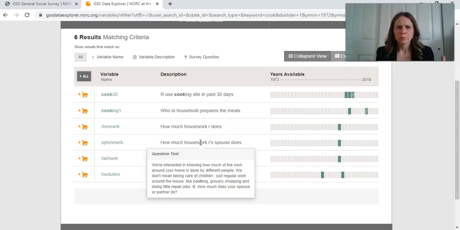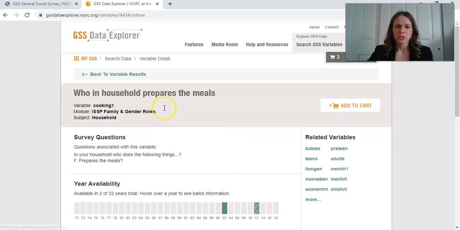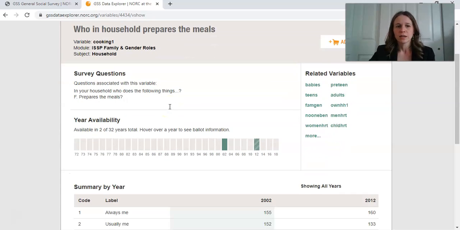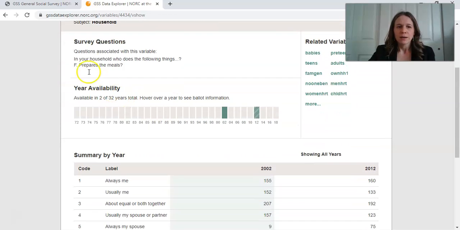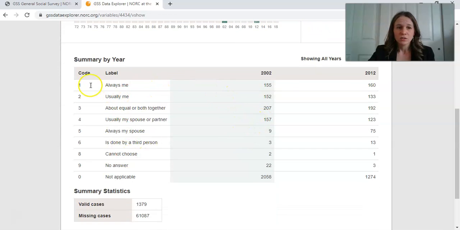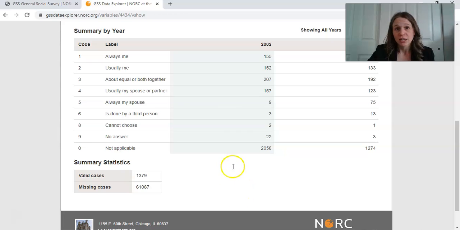I would recommend whatever variables you come across that look interesting, you should definitely write them down, because later you don't want to be like, oh shoot, what was that variable's name? And now I can't find it. So then you want to click on the variable to get more information about it to write down in your document. I would write down the variable name here, the survey questions, and what years it was used. And then this is the summary. Right now you don't need to worry about that part, but you can look at the valid cases here. So that's what you want to do for looking for variables in the GSS.